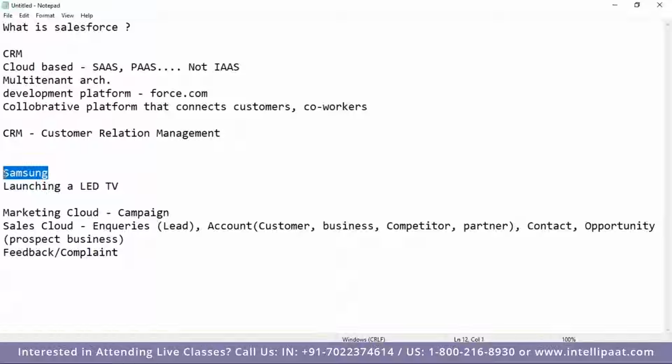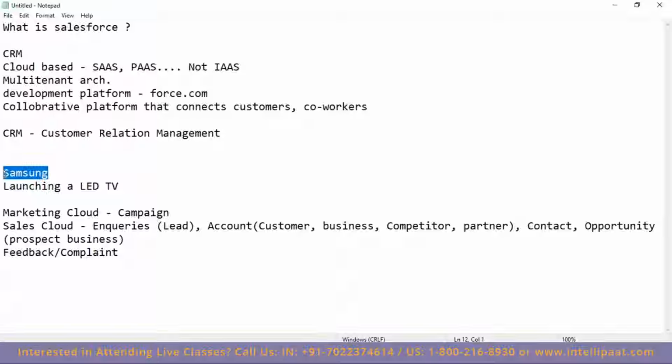After that, I say, hey, is there any offer, any deal on that? That's the negotiation stage. I say that out of 50,000 bucks, what if you are giving me say 5% discount or 10% discount? If you're ready to give me 10% discount, I'll buy it. This is the negotiation. Once the negotiation is done, Samsung might say no, I can't give you 10%, rather I can give you 7%, or he'll say okay, I'll give you 10%.